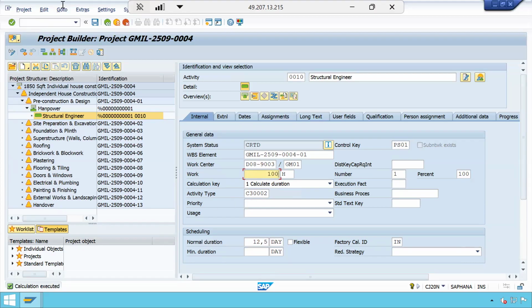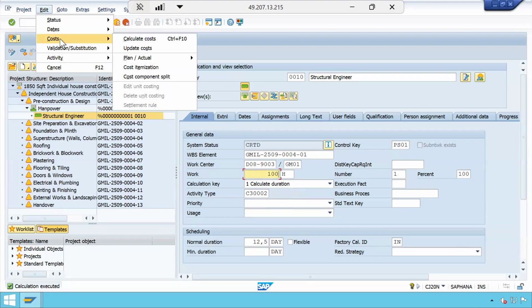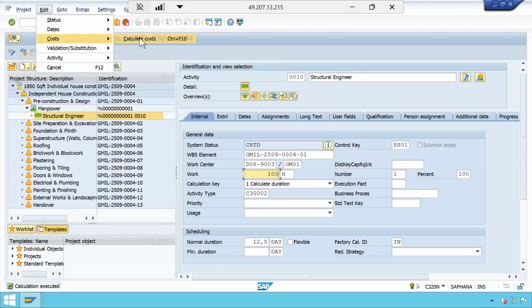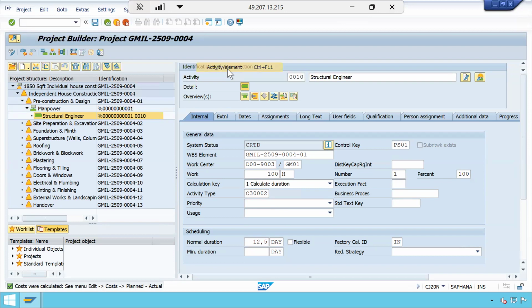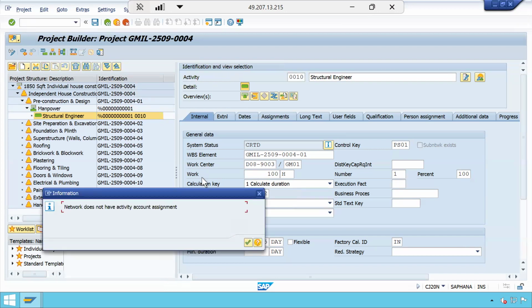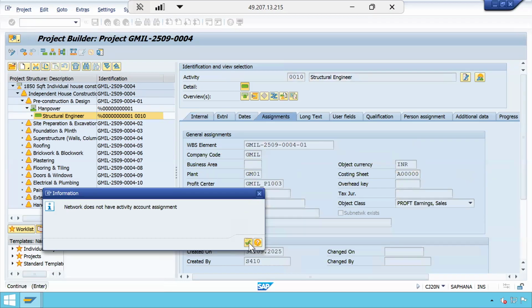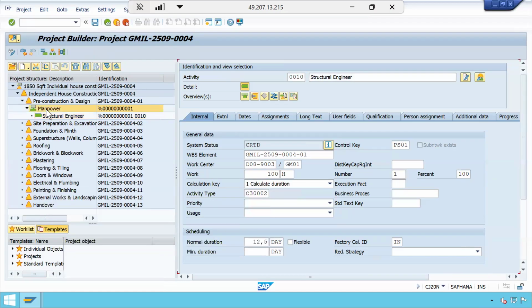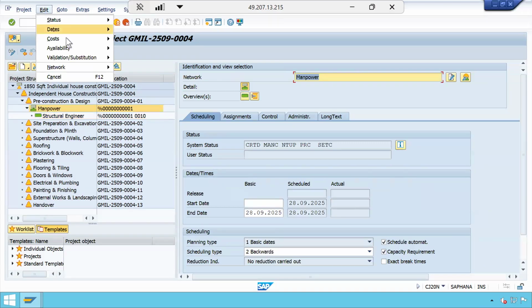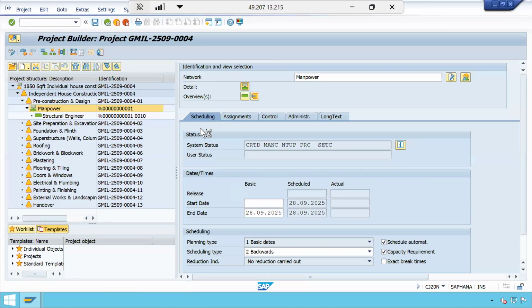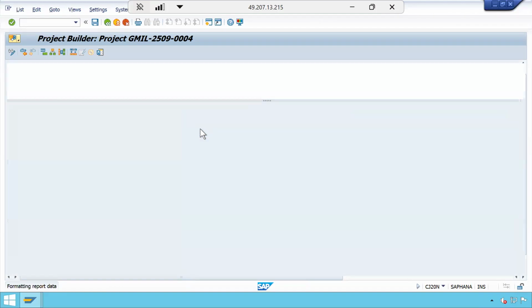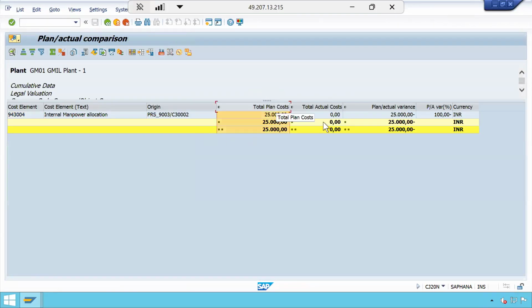Now, let us see the cost must be calculated here. These are some important things, no other things. I am just trying to calculate cost for this activity. Now, what is the rate maintained multiplied by that 100 hours? It will come. Network does not have activity account assignment. Okay, I understood. There is some configuration which we changed, I think. Let me do this now. So, if you see here, 25,000 — 100 multiplied by 250 is the rate.